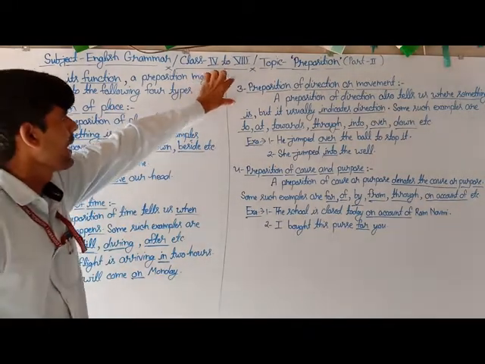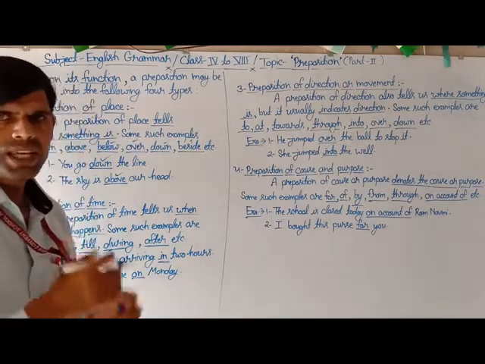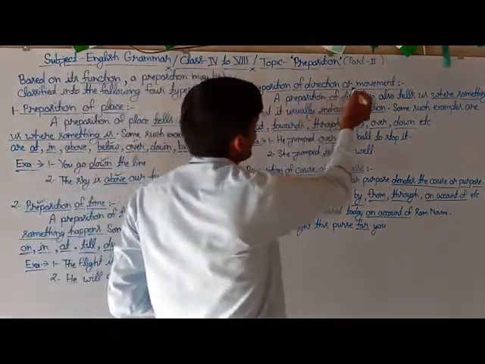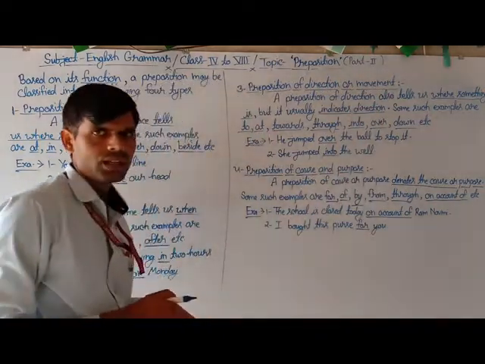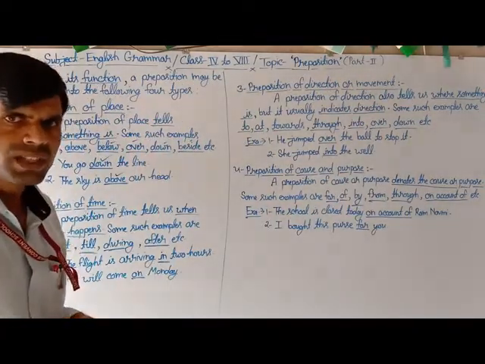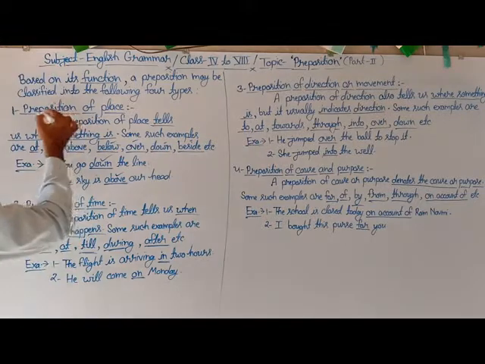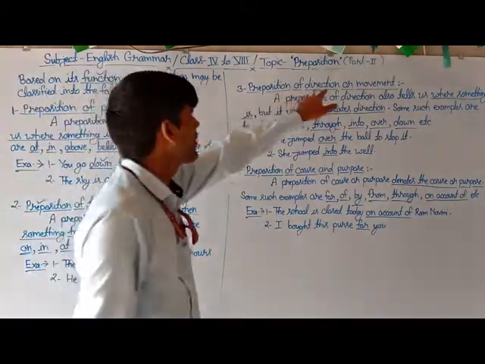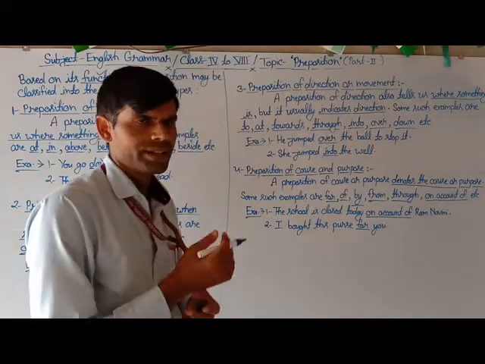So the next type of preposition based on its function is the preposition of direction or movement. The third type of preposition based on their function is the preposition of direction or movement.